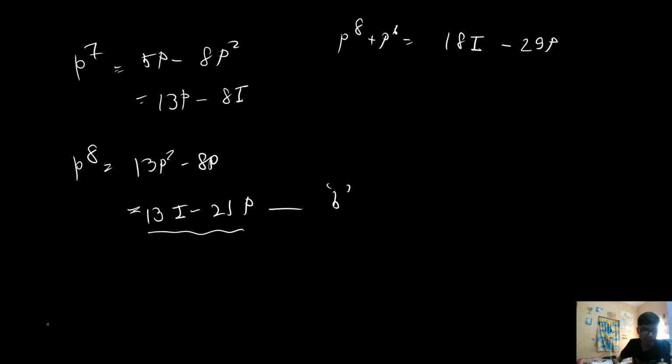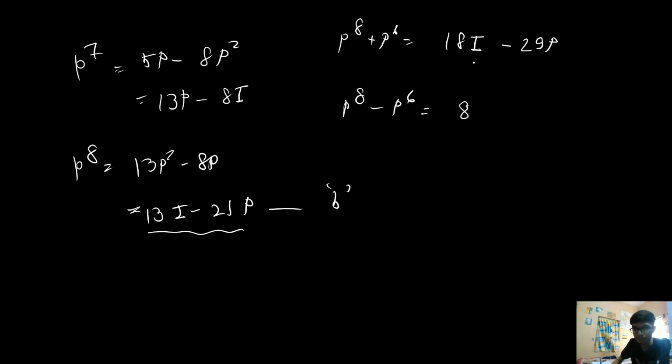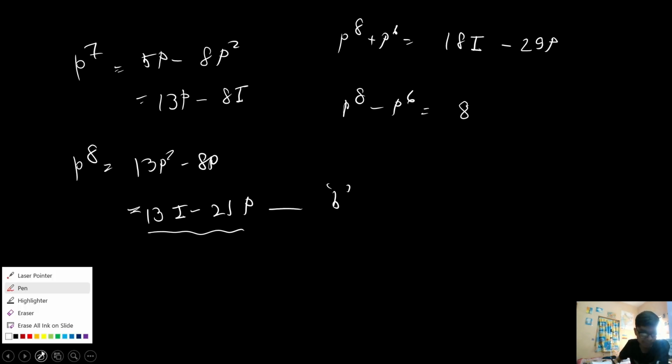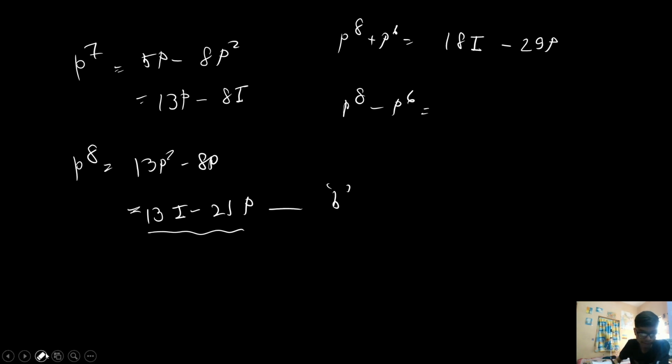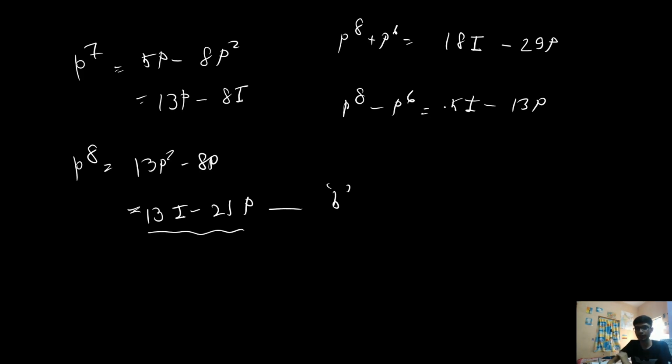Now similarly if I go on and compute p to the power 8 minus p to the power 6, from here I will get 13 minus 5, this is basically equal to 8. 13 minus 5, this is 5, and minus 13 times p, since 21 minus 8 is basically equal to 13. So if I look at the second equation over here, we also get this result as p to the power 8 minus p to the power 6, which looks similar to p to the power alpha minus p to the power beta, which is equal to minus 13 over here, and this is 5 over here.